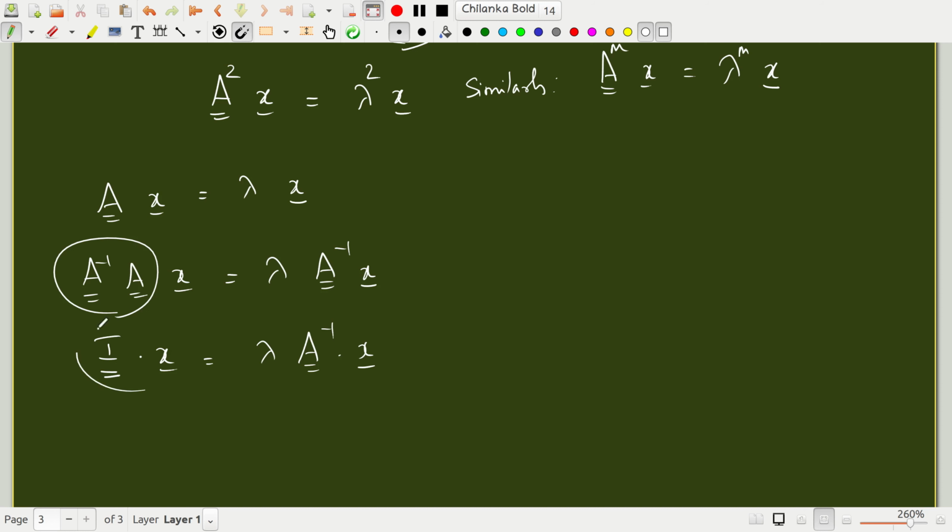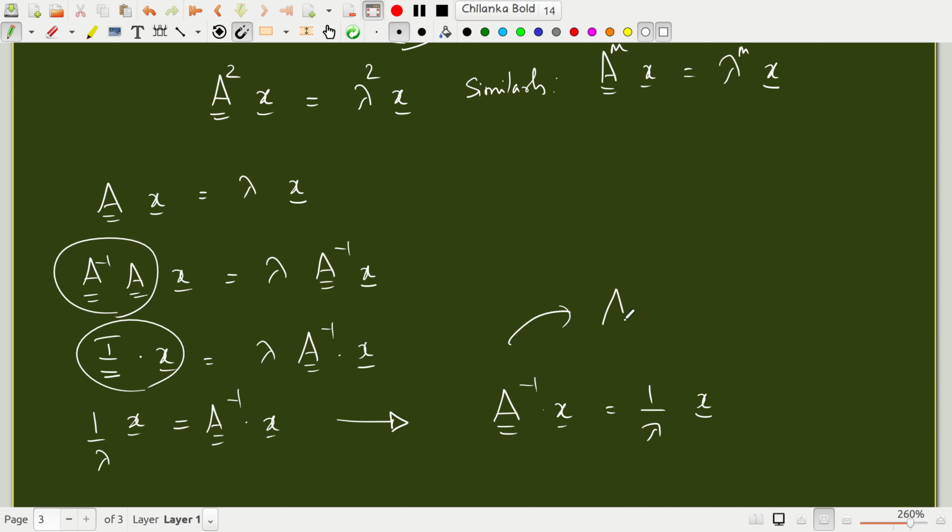Rewriting, A inverse x is 1 over lambda times x, or lambda to the minus 1 times x.